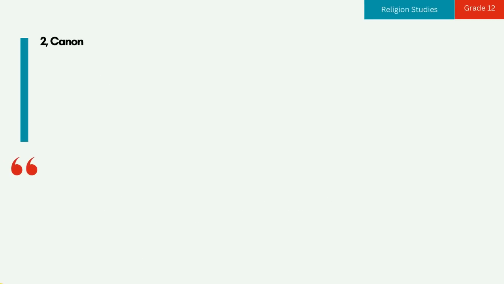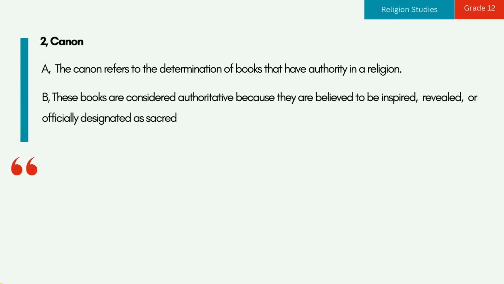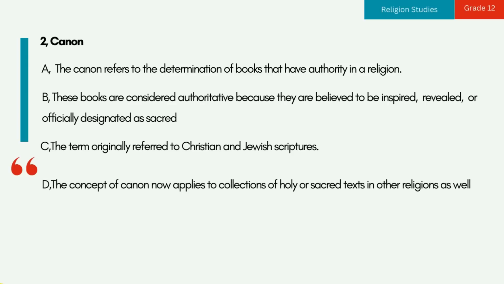2. Canon. A. The canon refers to the determination of books that have authority in a religion. B. These books are considered authoritative because they are believed to be inspired, revealed, or officially designated as sacred. C. The term originally referred to Christian and Jewish scriptures. D. The concept of canon now applies to collections of holy or sacred texts in other religions as well.